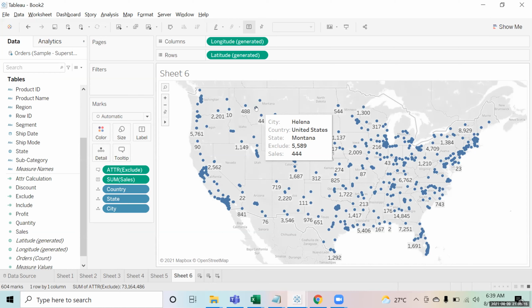Okay, so this is what we have in the context of level of detail.